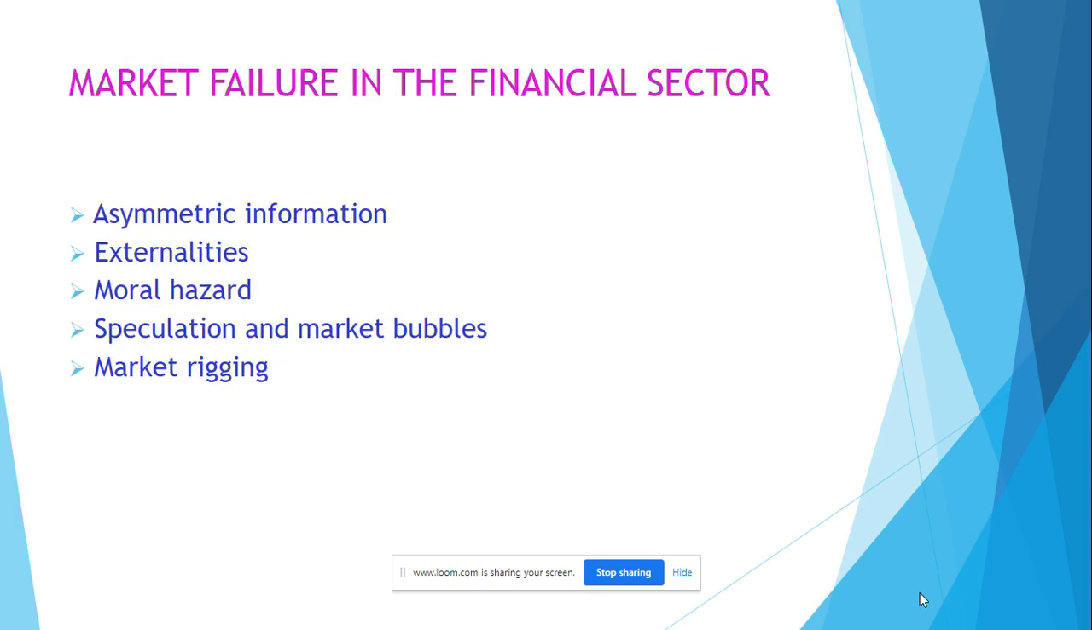There can be market failure in the financial sector. Just like any other market failure, this is where the price mechanism results in a misallocation of resources. This is specifically in the banking sector where you may have market failure. You can have asymmetric information where one side to a transaction has more information than the other.